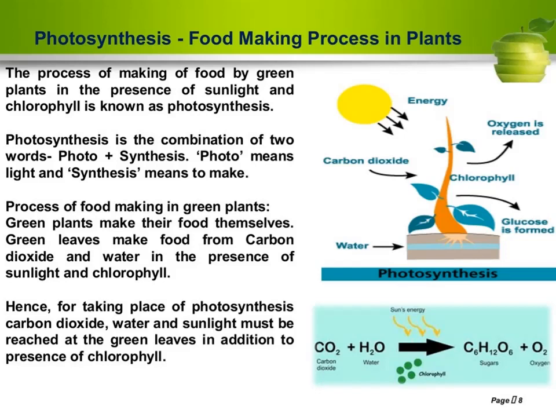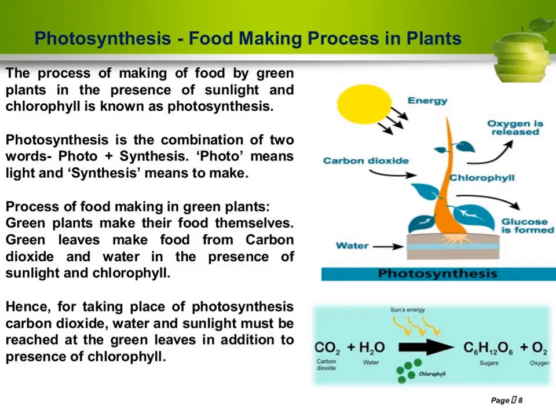The raw materials required are carbon dioxide and water. Additionally, plants need chlorophyll and sunlight. So, if the question is asked to list out the raw materials for the process of photosynthesis, the answer is water, carbon dioxide, sunlight and chlorophyll.